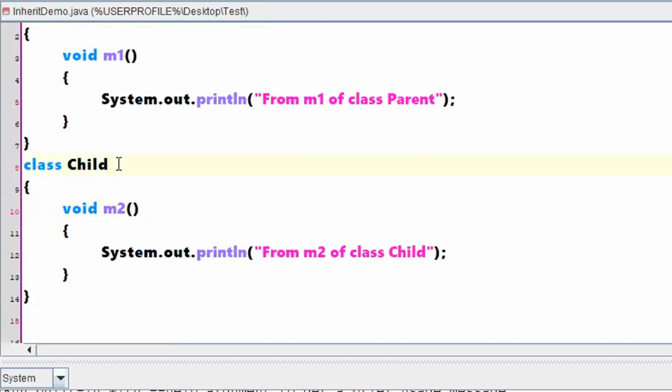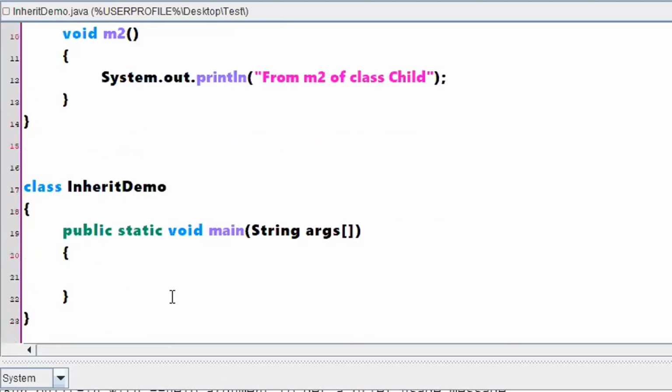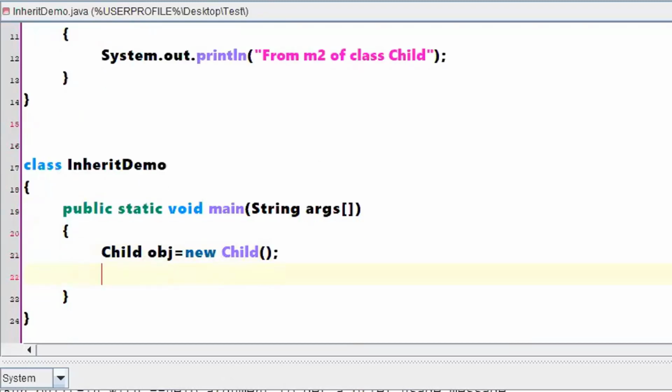Not written any extends, right? So now these two classes are different. If I want to access m2, what has to be done? I have to create an object of child: Child a = new Child(). By using this particular object, I can access this particular m2.